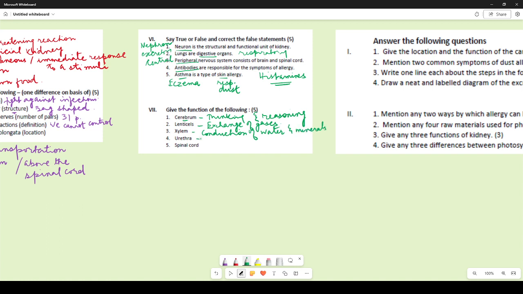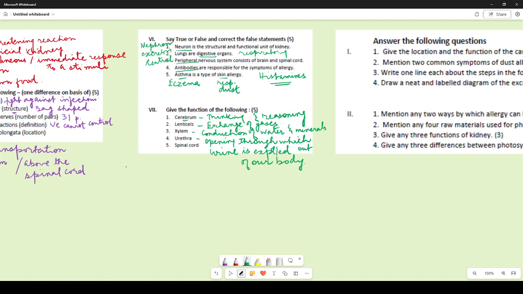And when we talk about urethra, urethra is the opening through which urine is expelled out of our body. So this is the organ which helps the urine to be expelled out of our body. Now we are talking about spinal cord.